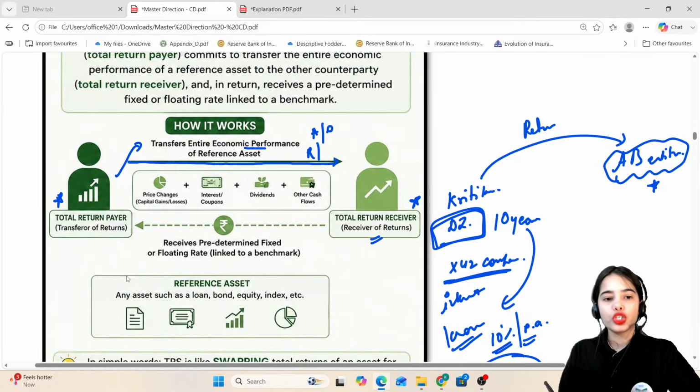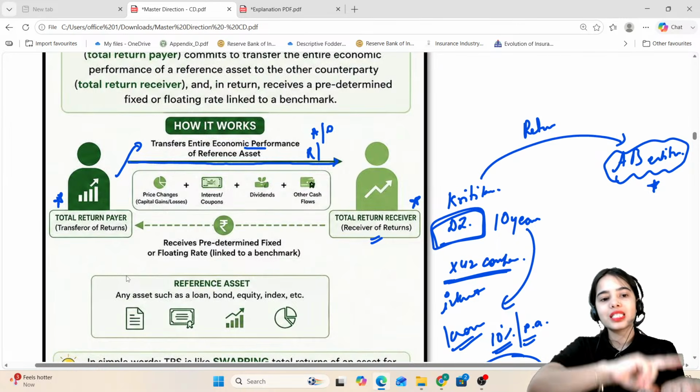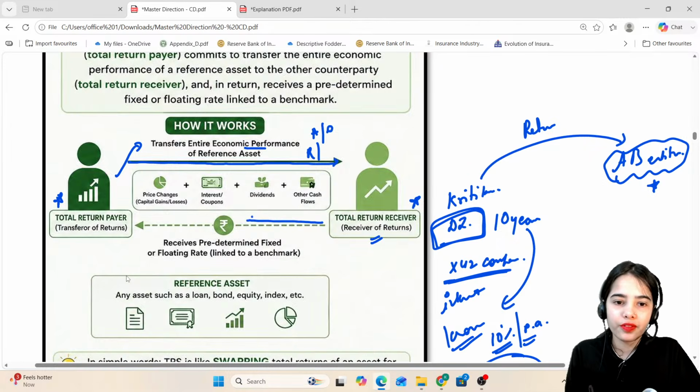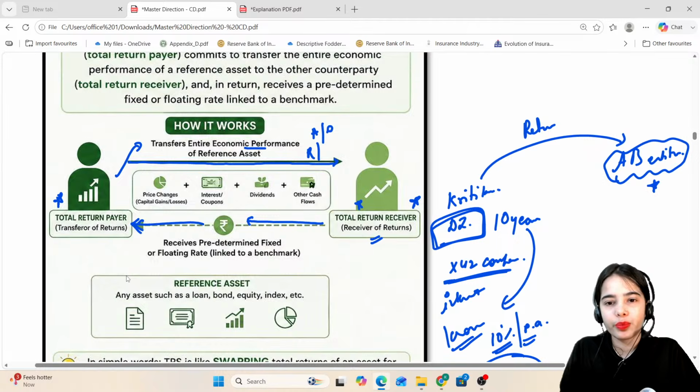The total return payer transfers the returns to the receiver of returns. In return, the total return receiver provides some returns, like some protection also. So the total return payer receives a predetermined fixed or floating rate linked to a benchmark.